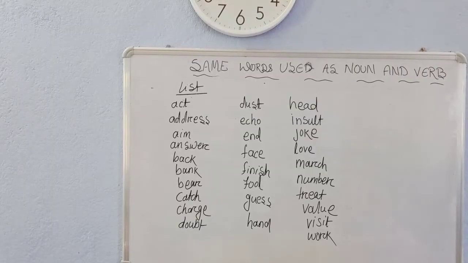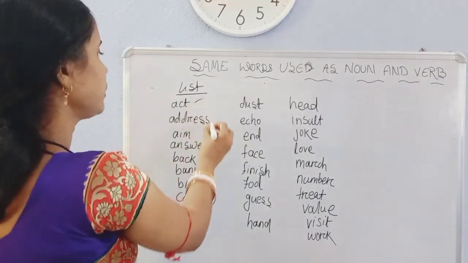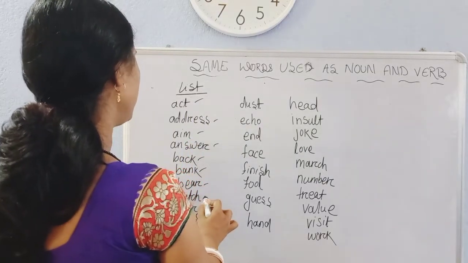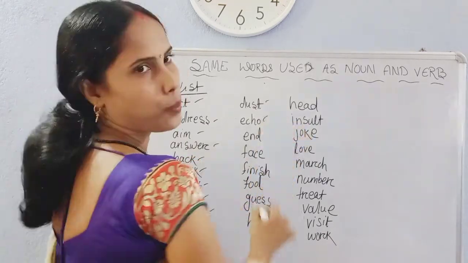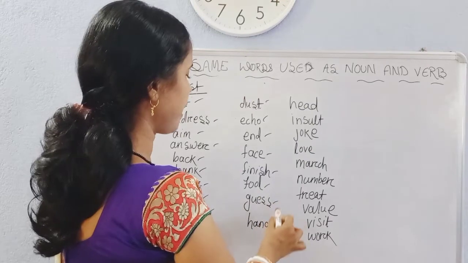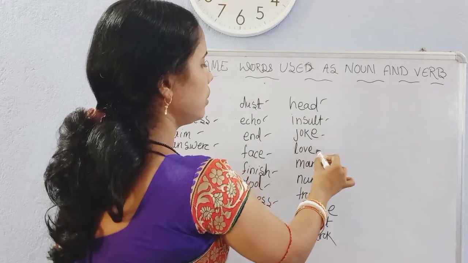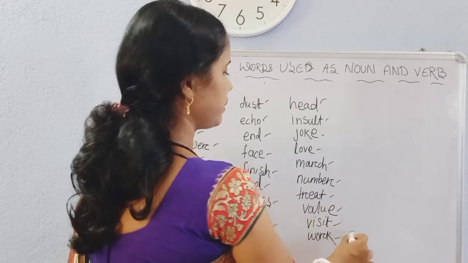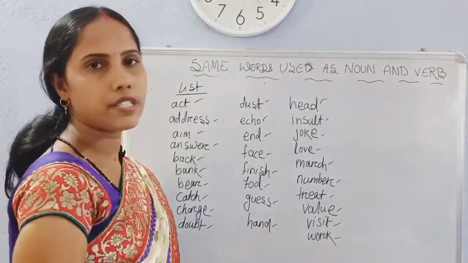Act, address, aim, answer, back, bank, beer, catch, charge, doubt, dust, echo, face, finish, full, gas, hand, head, insult, joke, love, march, number, treat, value, visit, and work. These are some examples of some words which are used as noun and as verb.